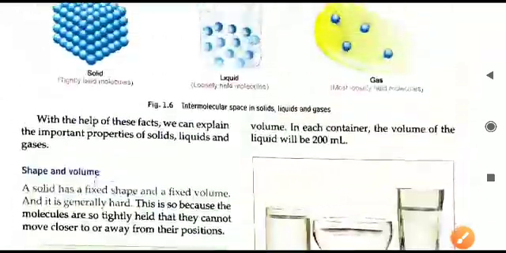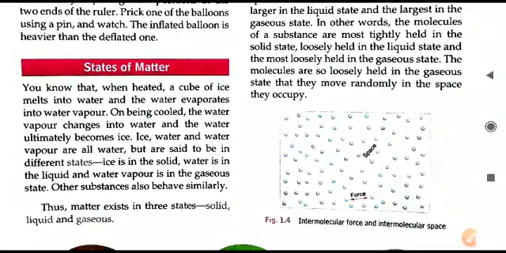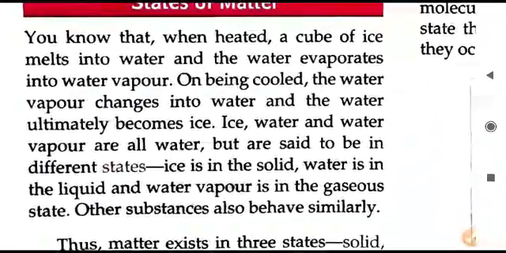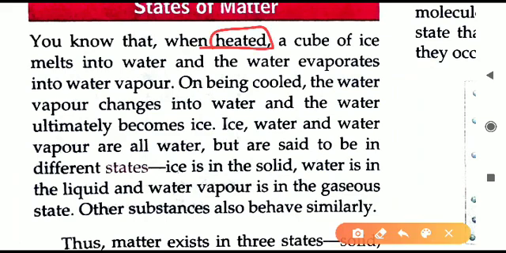Next we will come to that only. So there are three states of matter. The change is called interconversion of states of matter, and this change from one state to another will take place on heating or cooling, that is, change in temperature. Whenever heated, we will take the example of ice, that is a solid. Solid changes into liquid, that is water. So ice changes to water on heating.